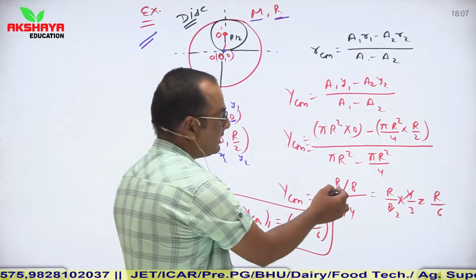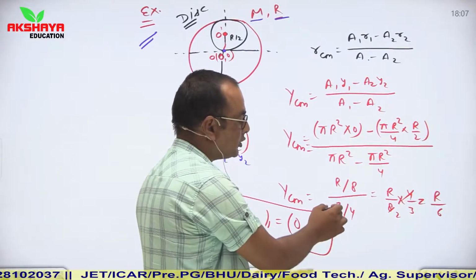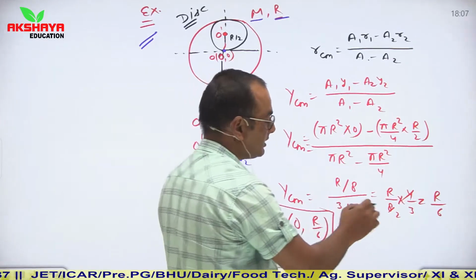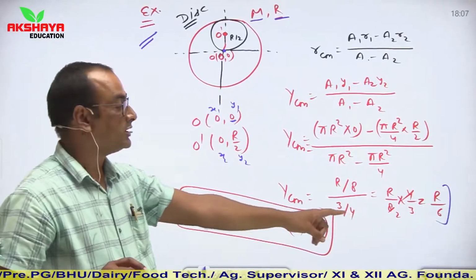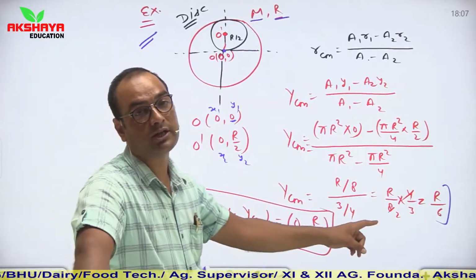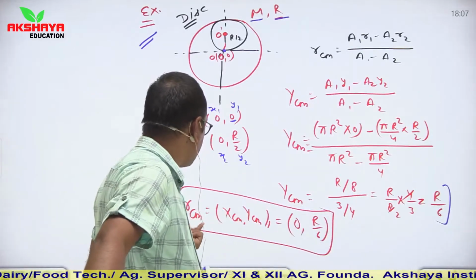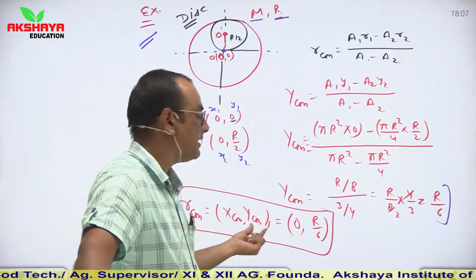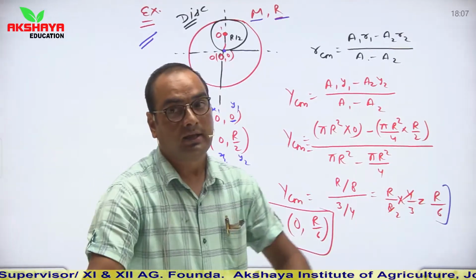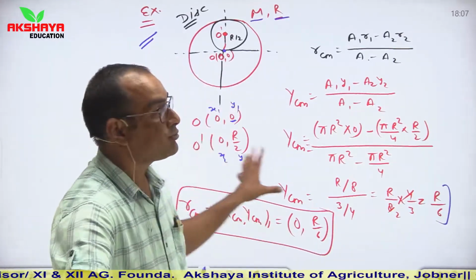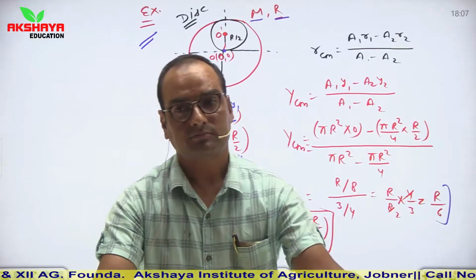So in numerator it becomes r/8 and in denominator it becomes 3/4. So our value is r/6. So this is the position vector of removed portion in y direction, and it gives RCM is equal to XCM, YCM, which is 0, r/6. So this is the simple pattern of question based on cutting.